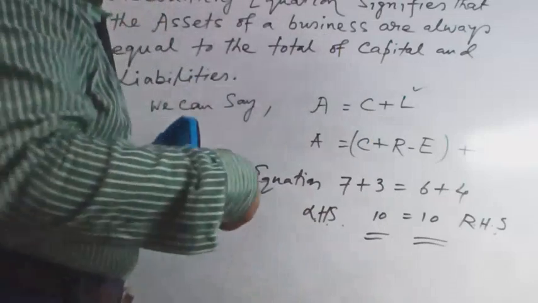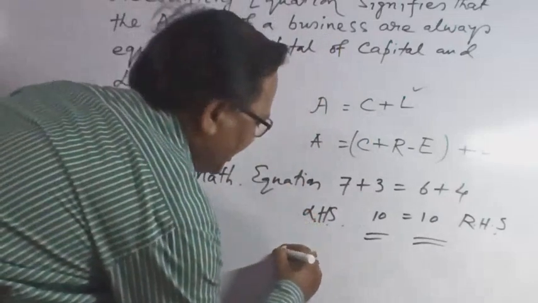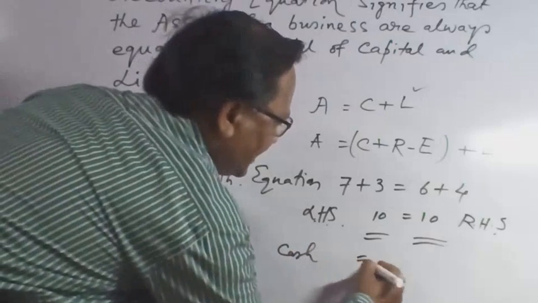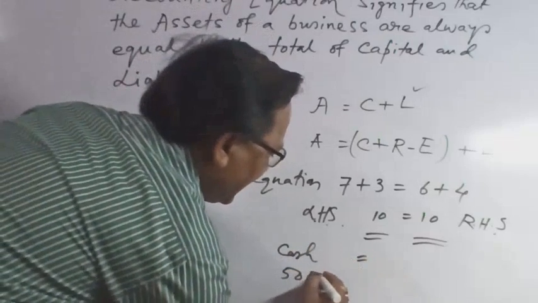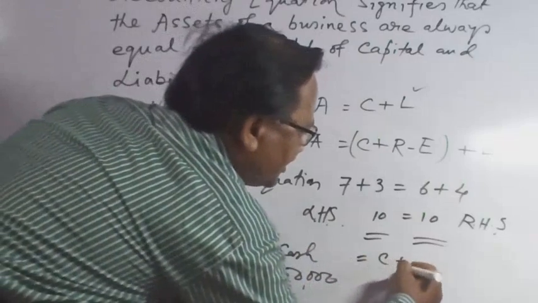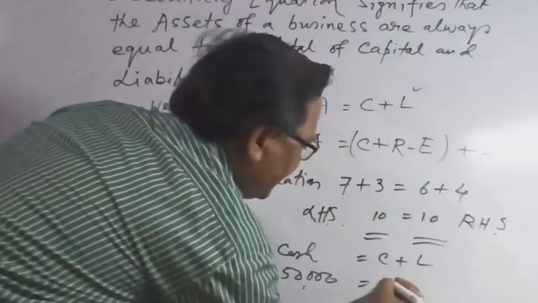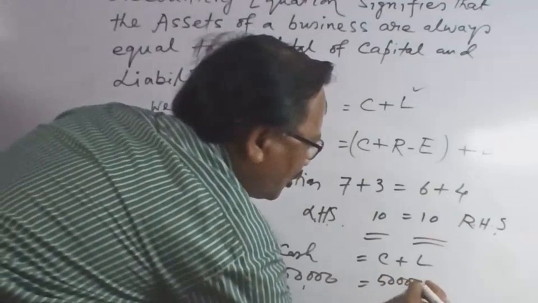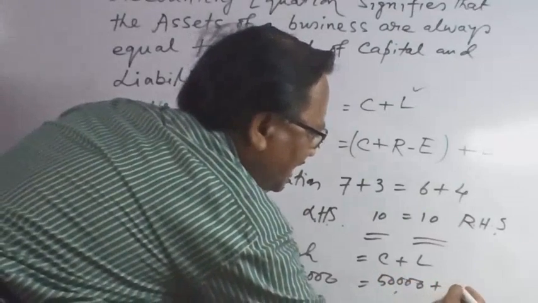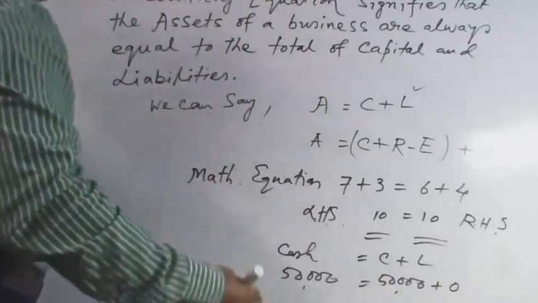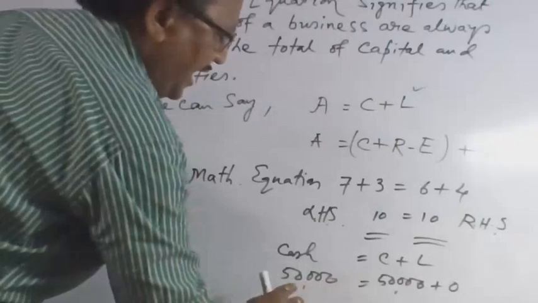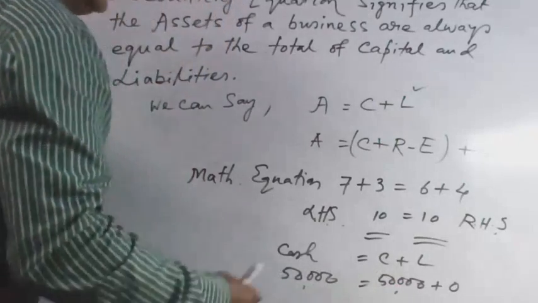That means on the left hand side, cash increases by 50,000, and on the right hand side, C plus L, capital also increases by 50,000. Liabilities is 0. This proves that the left hand side is equal to the right hand side.